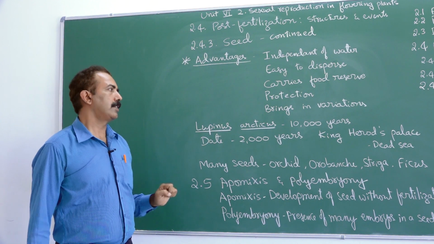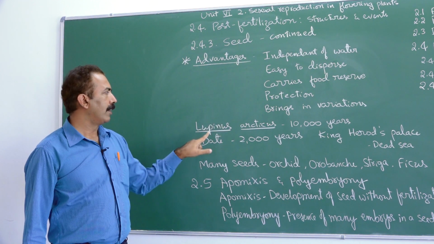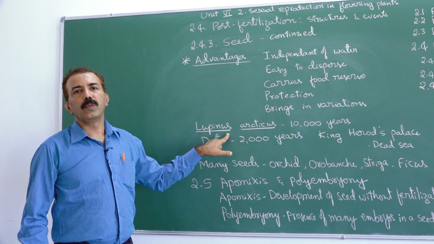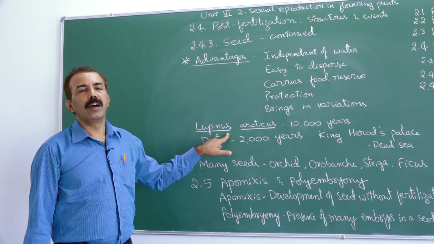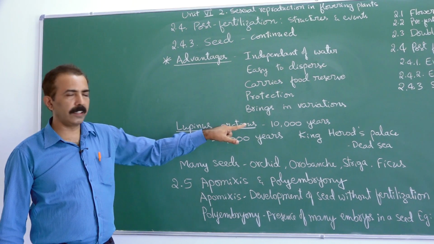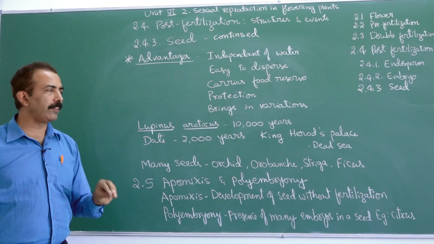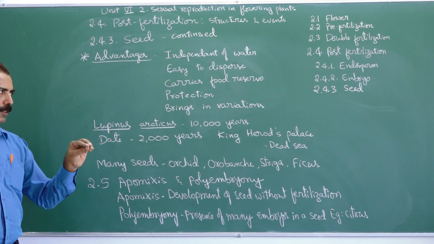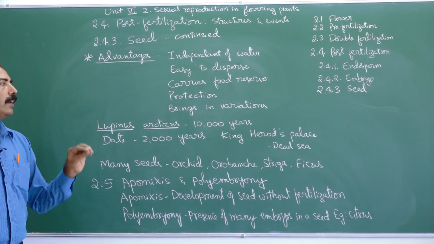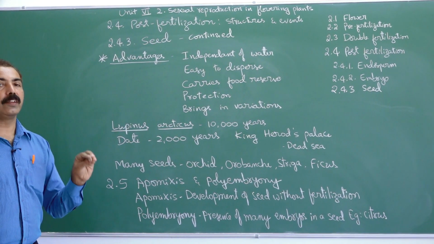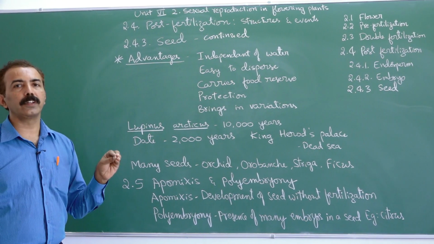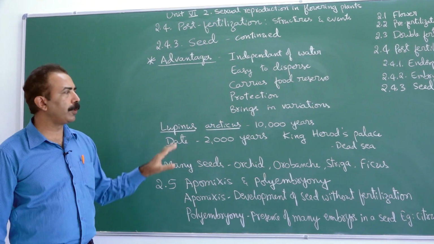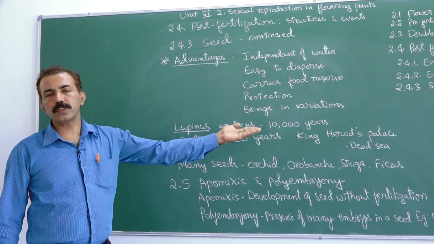There are some special seeds which we have to mention here. Seeds of a plant called Lupinus arcticus was found buried in the Arctic region. They recovered it, and radiocarbon dating revealed that the seed is something like 10,000 years old. And when the seeds were sown in the soil, interestingly, they germinated. The seed waited for 10,000 years for the favorable season or favorable environment and finally could germinate. See the beauty of seed. It can remain dormant for 10,000 years.